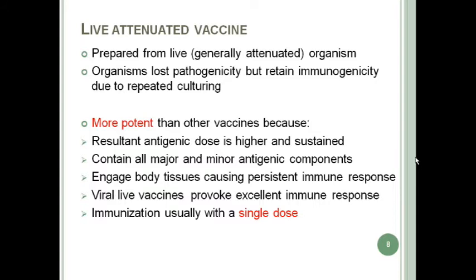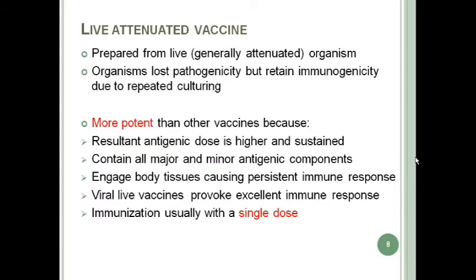Live attenuated vaccines are more potent than other vaccines like inactivated vaccines or toxoid vaccines, because the resultant antigenic dose is higher and sustained, and it contains all major and minor antigenic components of the organism, and it engages body tissues causing a persistent immune response. Viral live vaccines provoke an excellent immune response. It has been seen that mainly viral and live vaccines provoke more immune response than inactivated or killed vaccines.